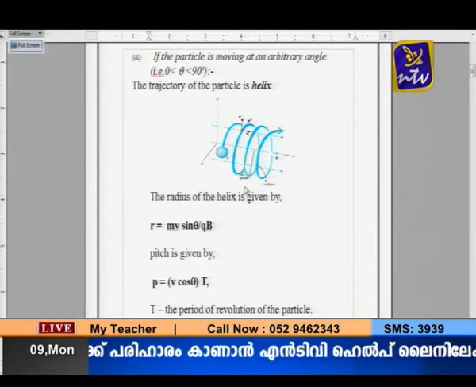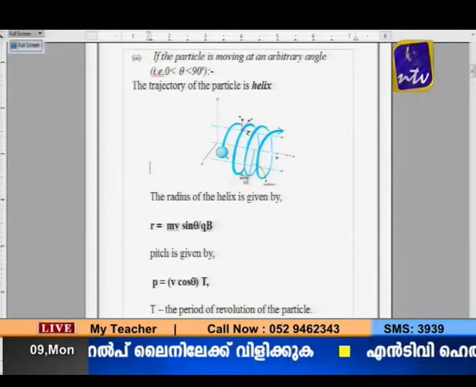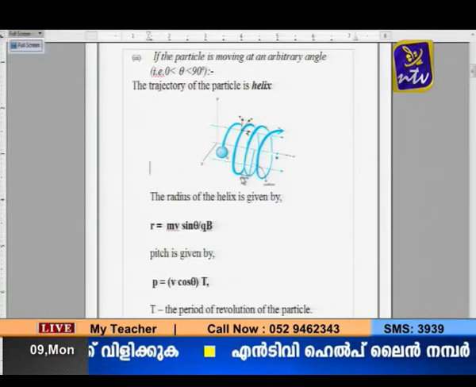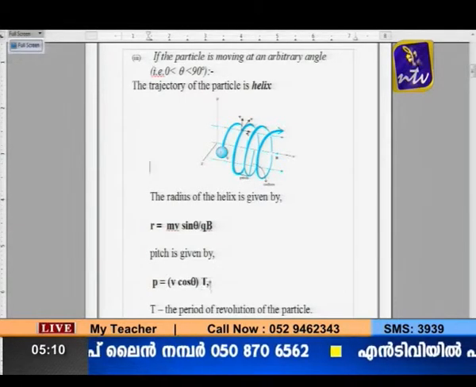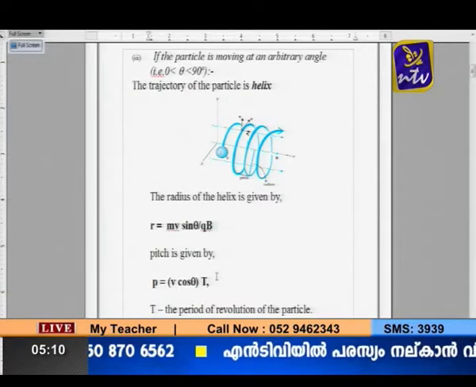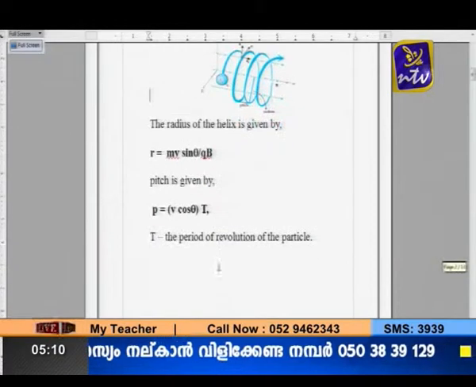Then pitch means this distance, the horizontal distance travelled by the particle by the time it makes one revolution. Pitch you can calculate using this equation, P is V cos theta times T. The capital letter T indicates the time period of revolution.